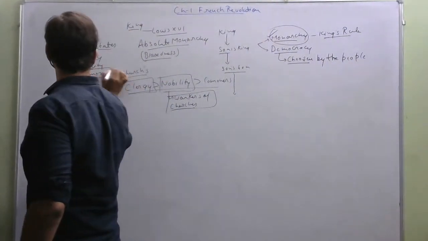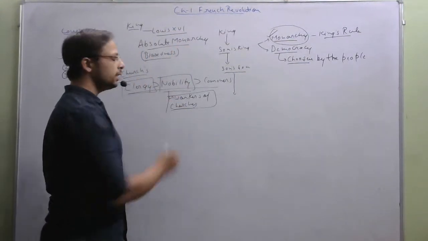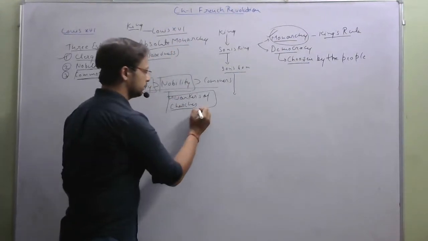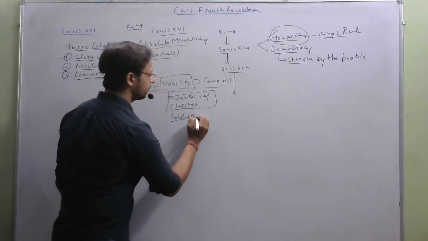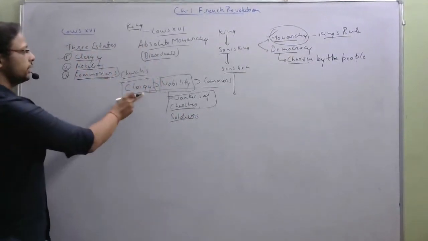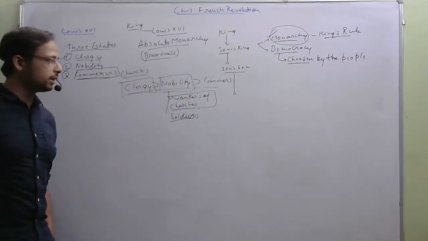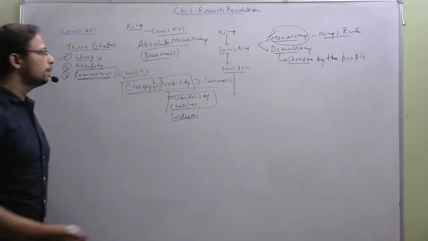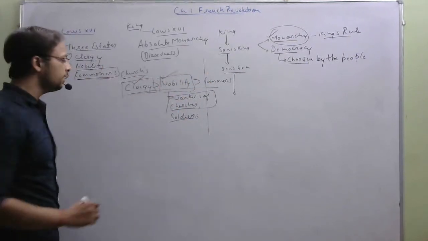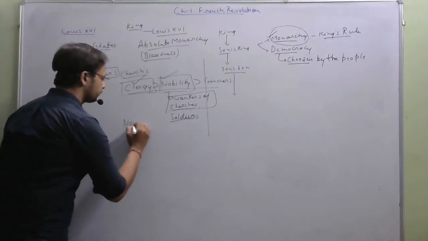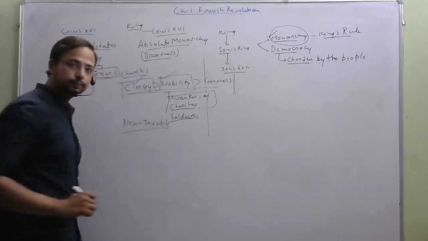And yes, one point I'm missing: the nobility also included the soldiers, right. Clergy were the people of churches, nobility were the workers of churches, and they also included soldiers. And both of these classes, the clergy and the nobility, were non-taxable. On them no tax was levied by the king.